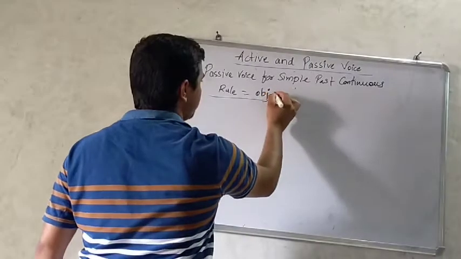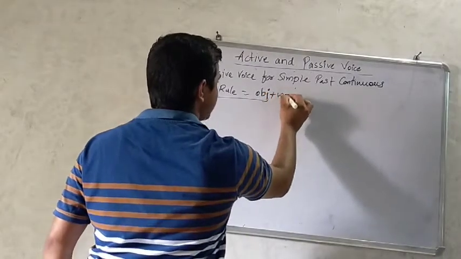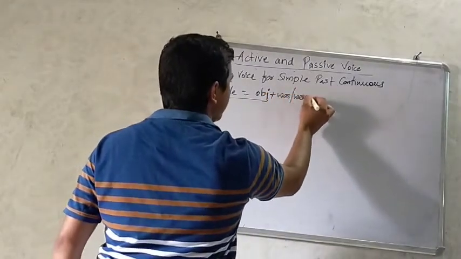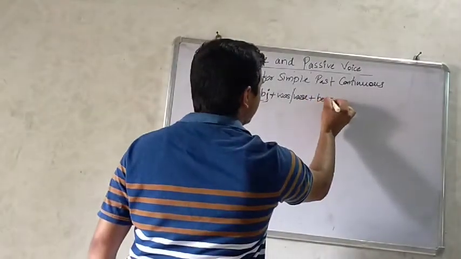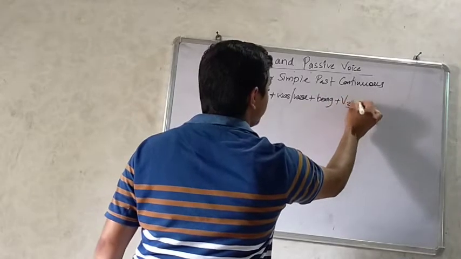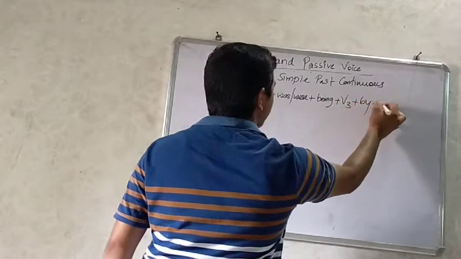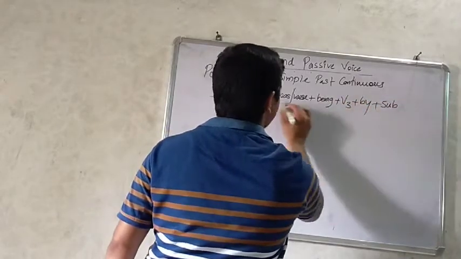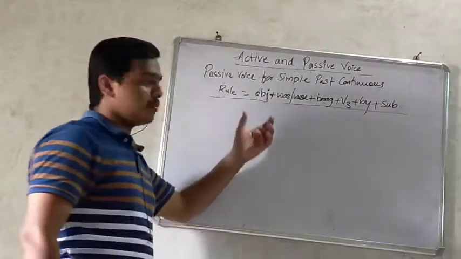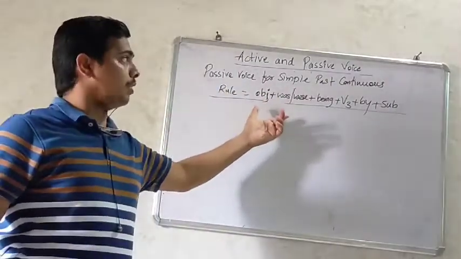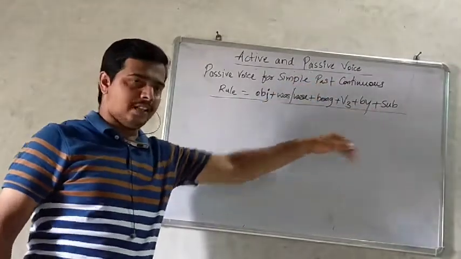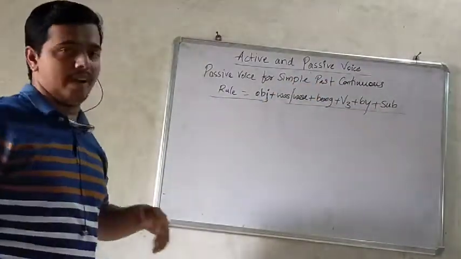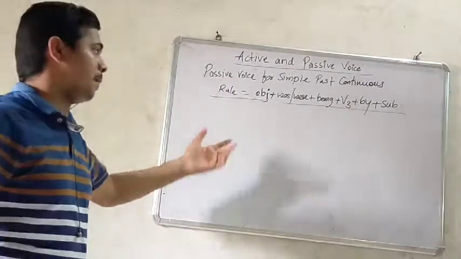Object plus was or were plus being plus third form of the verb plus by plus subject. So this is the formula to solve the passive voice in past continuous tense. Now let us see some examples.